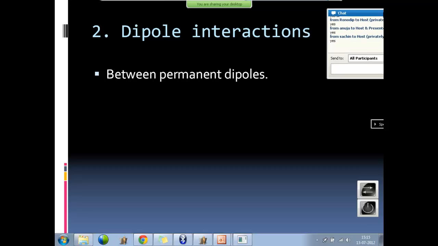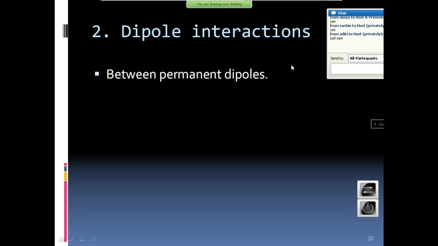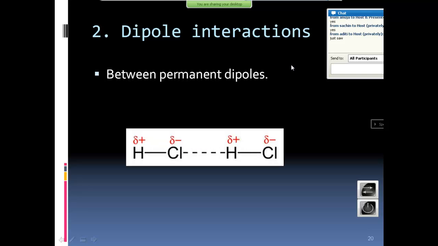Dipole-dipole interactions. What do you mean by a dipole? The word has it: it's a separation between positive and negative charges, very simple. Positive and negative charges separated by some distance, they call it a dipole. Now, this is an HCl molecule. This is one more HCl molecule. And this is a permanent covalent bond, the line here. These two are permanent bonds, and the dotted line is some kind of interaction between them.